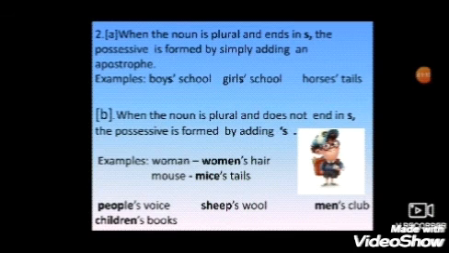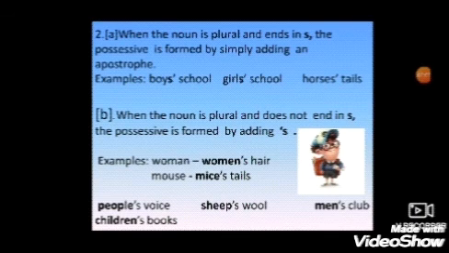Women is the plural, but it is not ending in s. So to make it possessive, what do we have to do? We'll add an apostrophe and s to make it possessive. The same, the plural of mouse is mice. Here this plural noun is not ending in s. So to make it possessive, what do we have to do? We'll add an apostrophe and s.